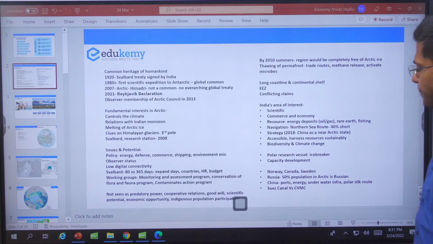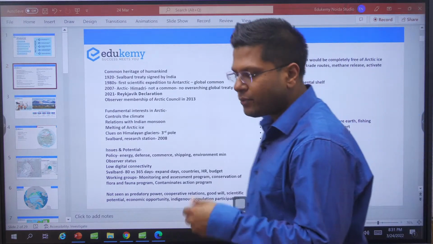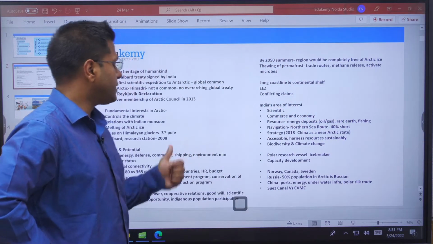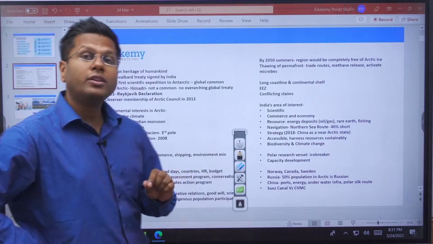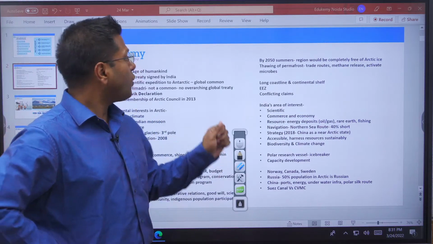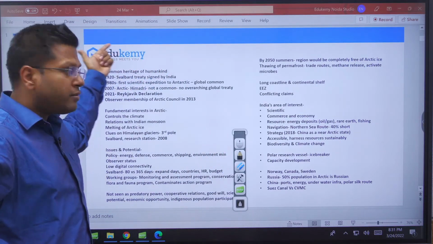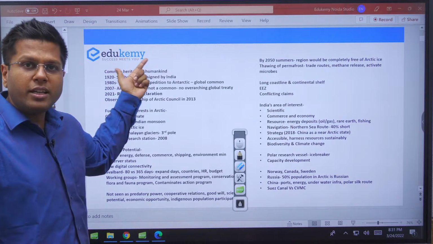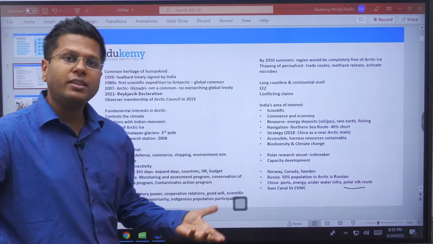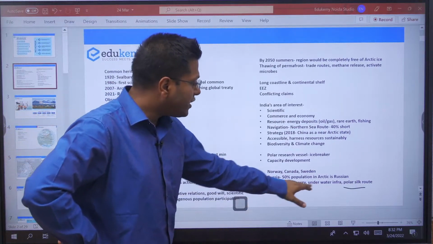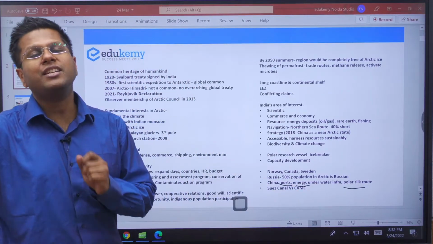See, on one hand, India is advancing its goodwill power with these countries, but China, on the other hand, has increased its capacity in underwater infrastructure. China has even called this near polar region, near Arctic region, its polar Silk Route. It has started to call these names, right? It has started to increase its investment in port and energy infrastructure.